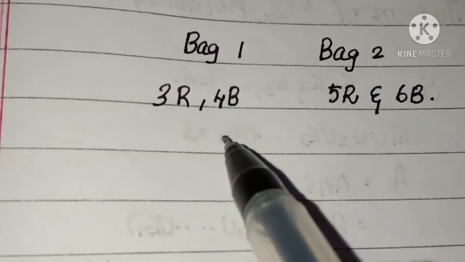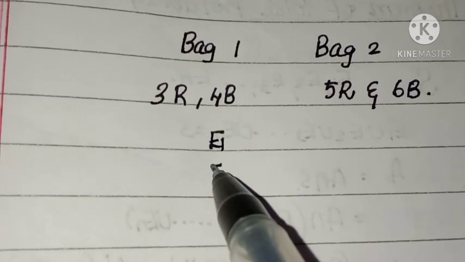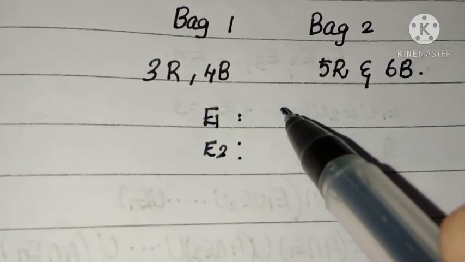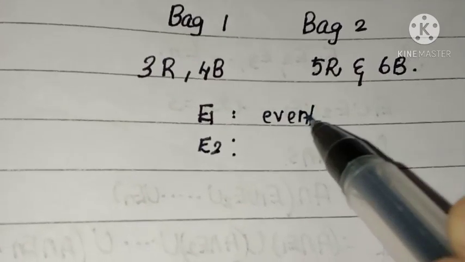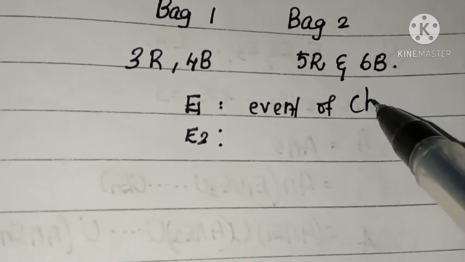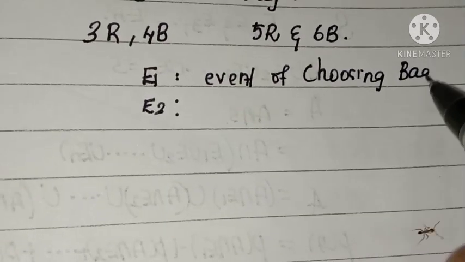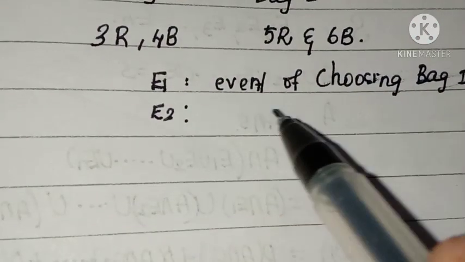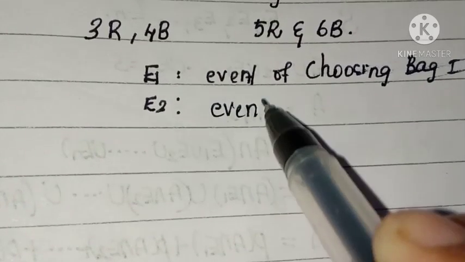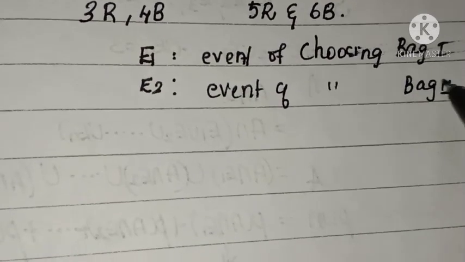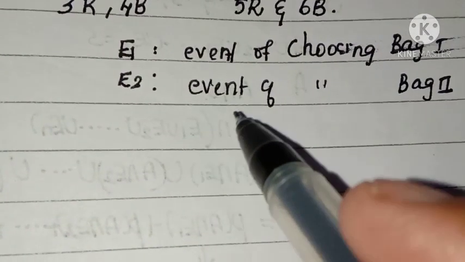For this we define two events, E1 and E2. E1 means the event of choosing bag 1, and E2 means the event of choosing bag 2.